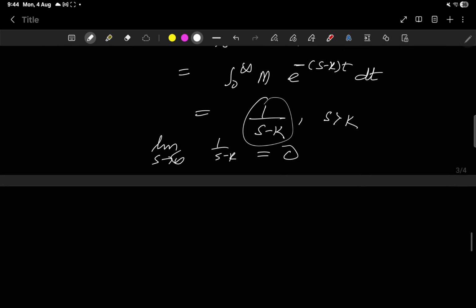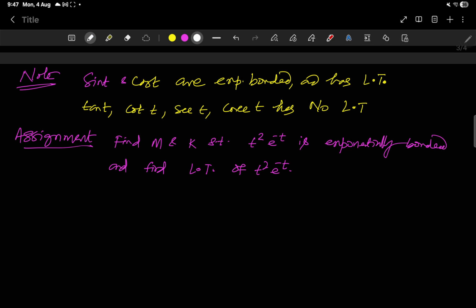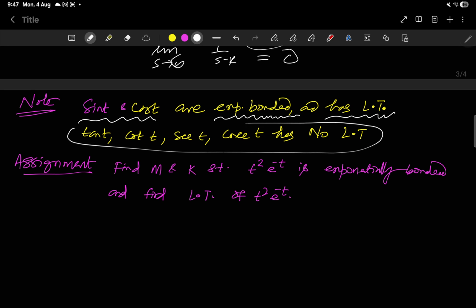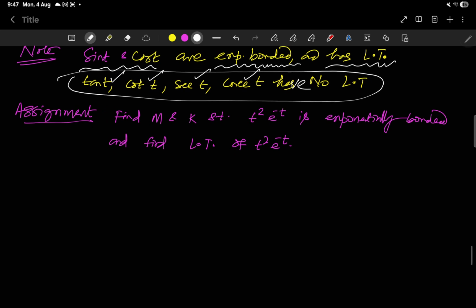So only the trigonometric functions sine and cosine have Laplace transforms. Coming to an important note, sin t and cos t are the only trigonometric functions which are piecewise continuous as well as exponentially bounded and have a Laplace transform. But these functions do not have a Laplace transform, right? tan t, cot t, sec t, cosec t. In fact, they are not exponentially bounded, and they are not even piecewise continuous.